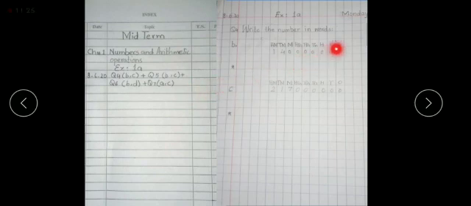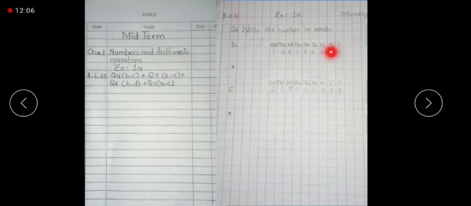Then come to the work you have to do in your copy, and you have to maintain your work page like this. How? You have to write the date on the left hand side of the page in the margin line, and write the day on the right hand side, and write the exercise number on the red line in the center. Then you will write the proper question, then write the bit number. After writing the bit number, you will write the answer over there.